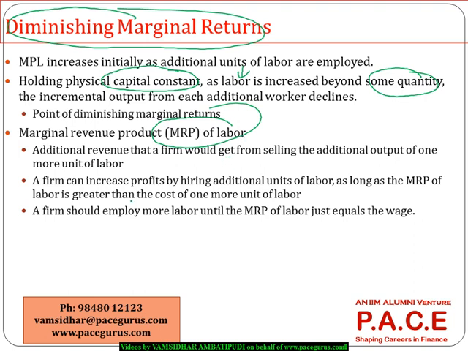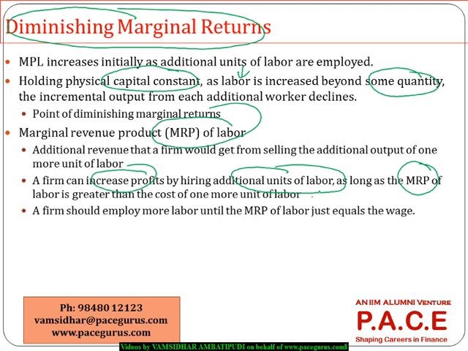So a firm can increase its profits by hiring additional units of labor as long as the marginal revenue product is greater than the cost. Because if I am hiring one more person, I am paying some 10,000 bucks as a salary for him. Now, if that person is able to generate only 8,000 extra revenue, overall my profit is going down by 2,000.